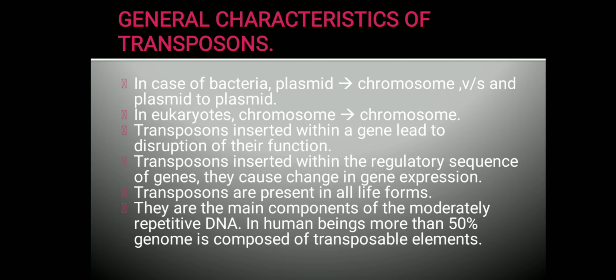In eukaryotes, since eukaryotes do not have plasmids, short sequences of DNA get transferred from one region of a chromosome to another region of a chromosome.